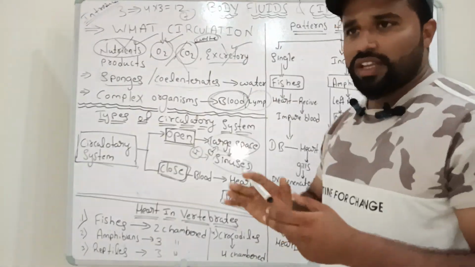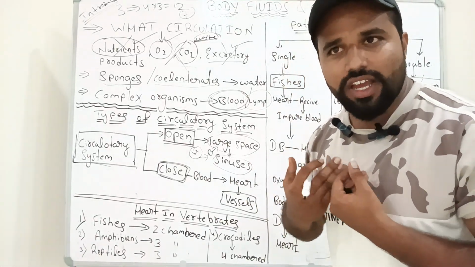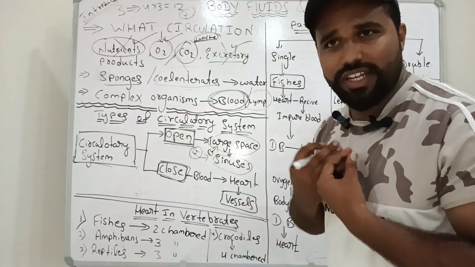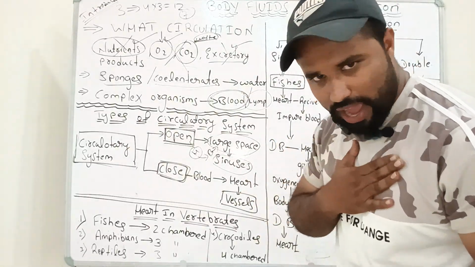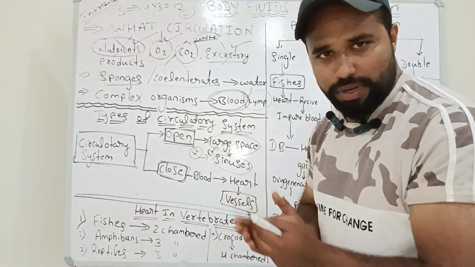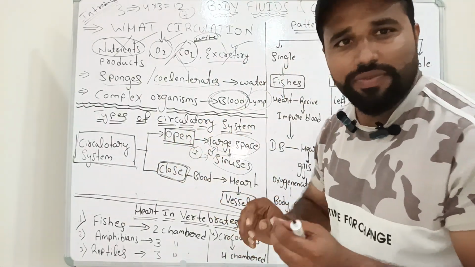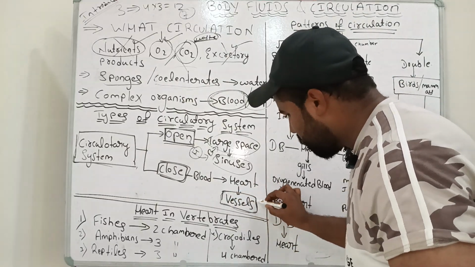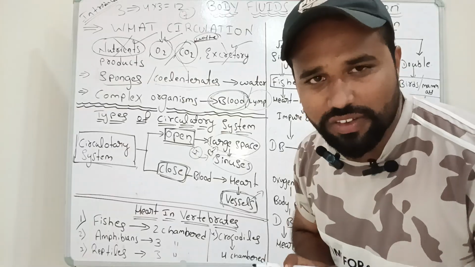Closed type of circulatory system we can see in our human beings, our body. We are circulating with the closed type of circulatory system. What is closed type of circulatory system? Our heart will pump the blood with the help of some vessels. These vessels are connected to all the different parts of the body.